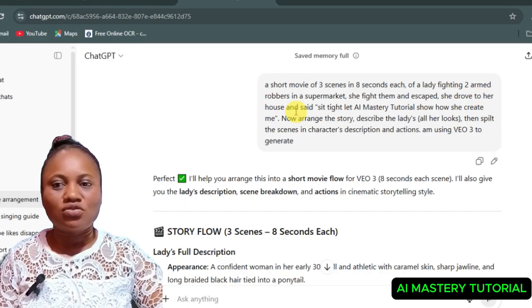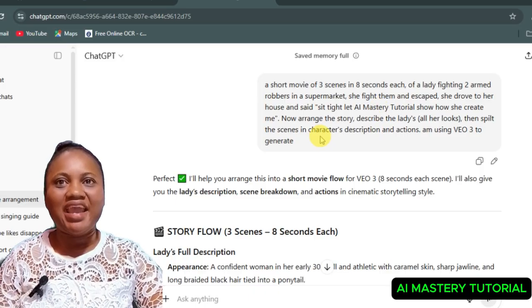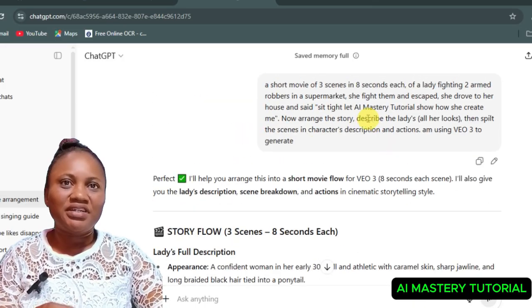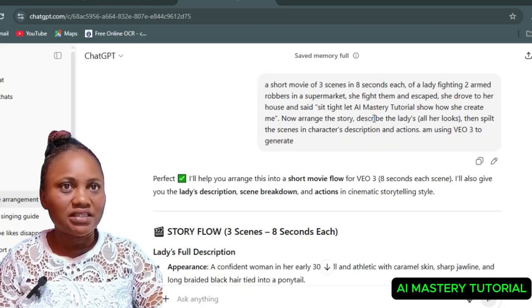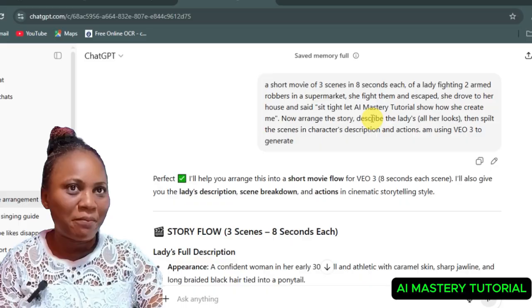So now our first step is to go to ChatGPT, which will help us and guide us on how to generate the story, and also generate our consistent character. So we'll move over here to ChatGPT now. You can see in my ChatGPT here, I asked ChatGPT to give me a short movie of 3 scenes in 8 seconds each of a lady fighting 2 armed robbers in a supermarket.